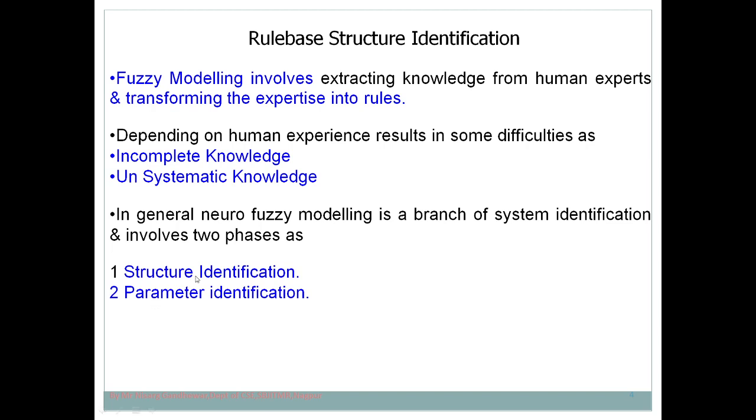So it is better to identify what the structure will be and what parameters you have to pass to that particular rule. I think you understand the importance of rule based structure identification in the case of an adaptive neuro fuzzy inference system.